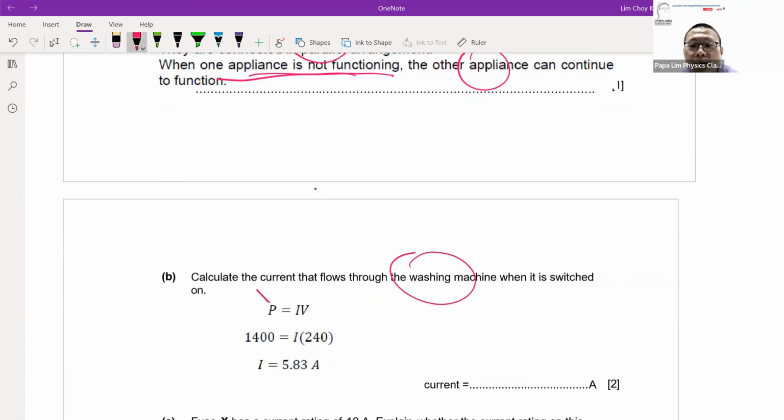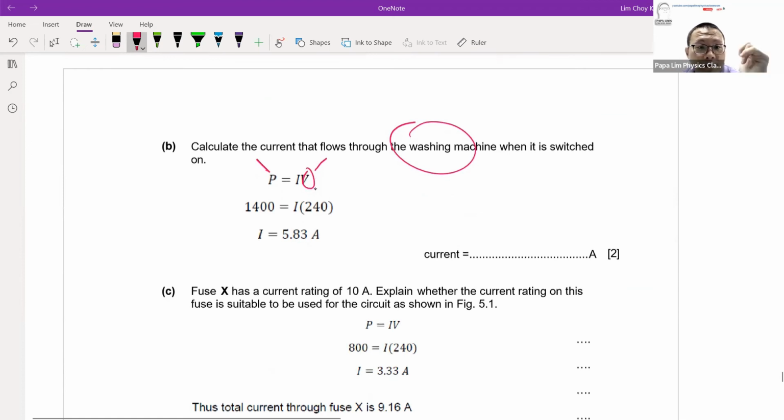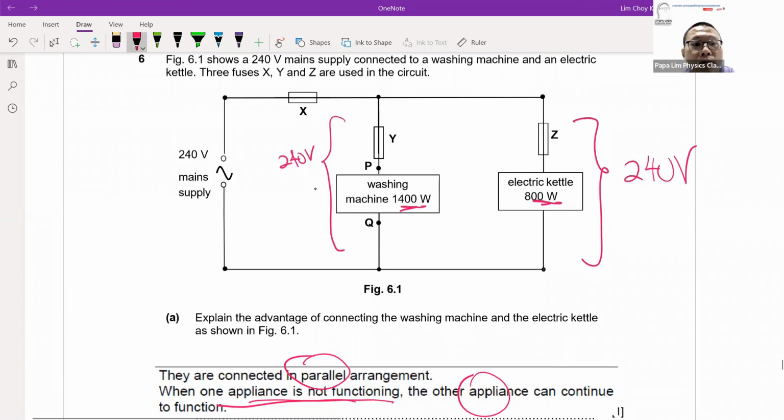The washing machine is 1,400 watts, your potential difference is 240, then you can find your current straight away. So 5.83 A is your current for the washing machine. So the current here should be 5.83 A for the washing machine.